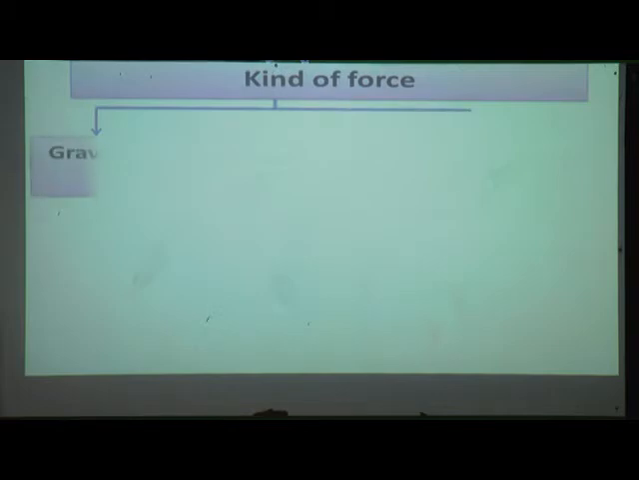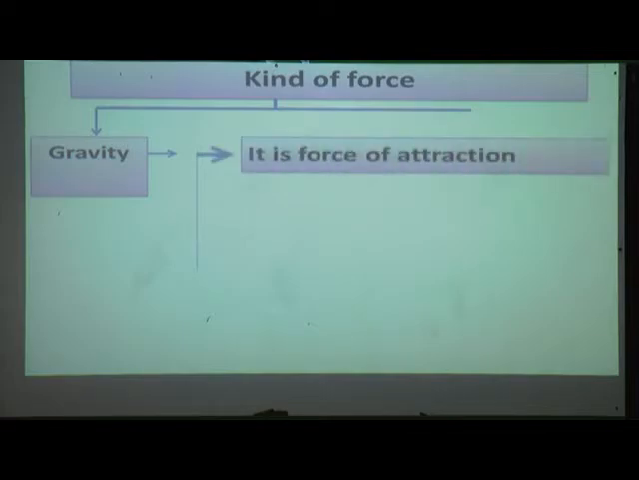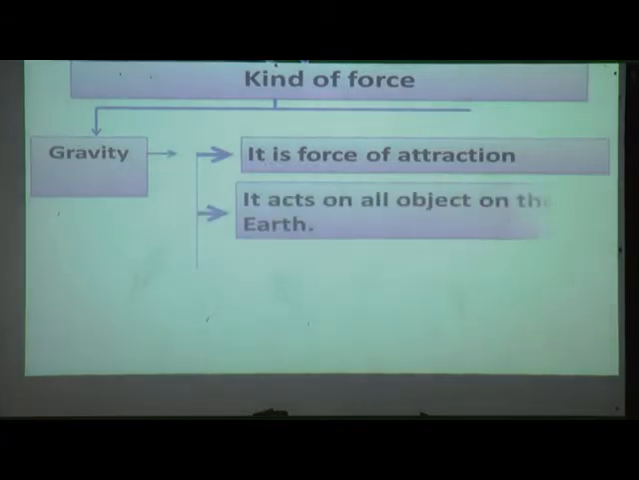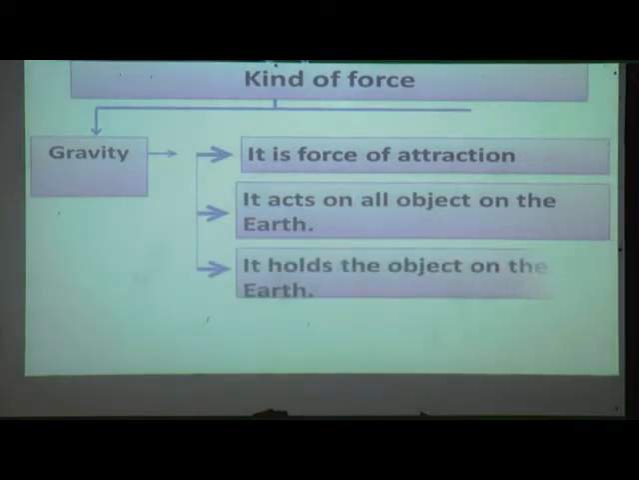The second force was gravity. It is force of attraction. It acts on all objects on the earth. It holds the object on the earth. Gravity force or gravitational force is present on the earth. Due to this, it holds the object on the earth.